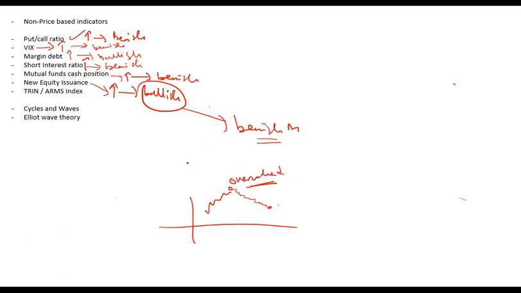So when you are attempting the question, make sure you get the question right. What is it actually trying to ask? If it is telling you that the pace of new equity issuance has increased, and asking what will be the future direction of the market, then you should call it bearish and not bullish, because there will be a correction in future.